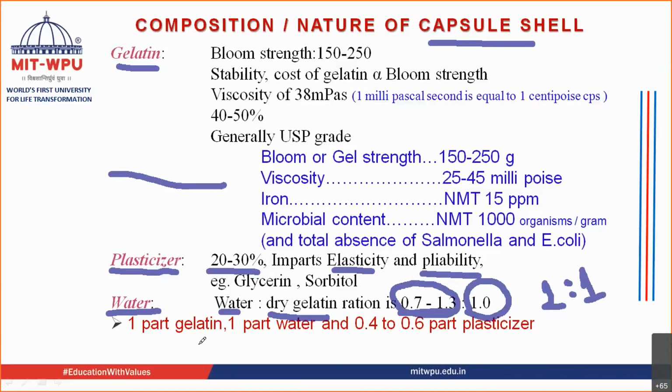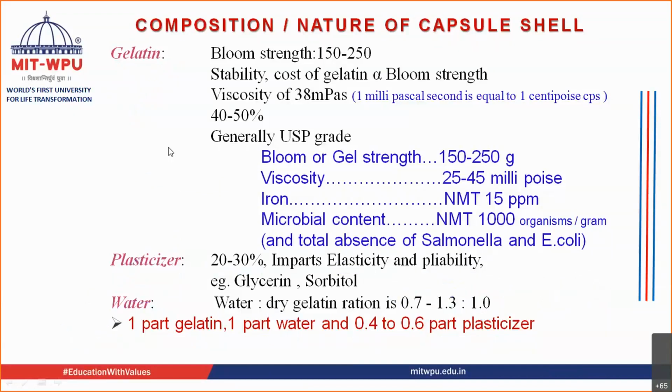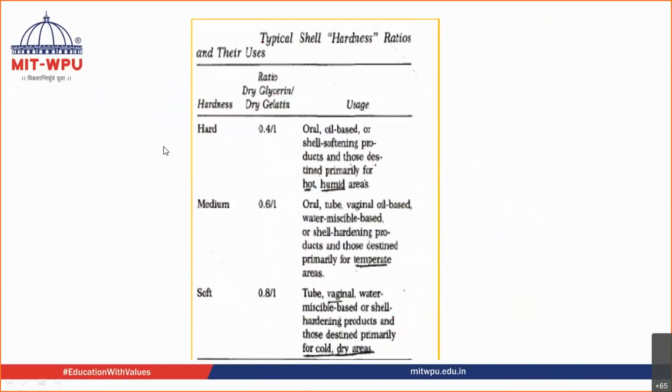So 1 part of gelatin, 1 part of water, and near about 0.4 to 0.6 part of plasticizer. This is the usual concentration of these three materials. So these three are the most important materials when you consider the capsule shell: gelatin, plasticizer, and water. Apart from this, there are some other important ingredients also that are present. This I have taken from your Lachman.